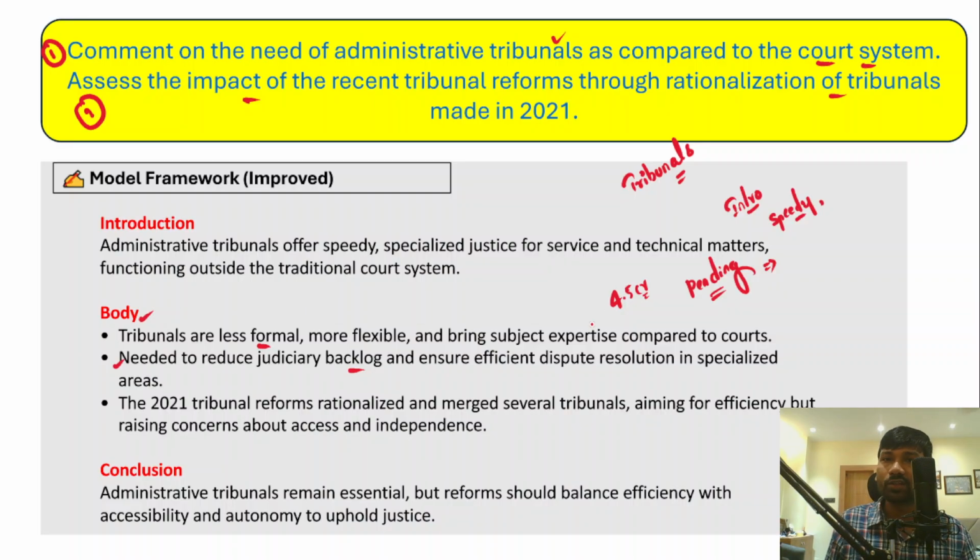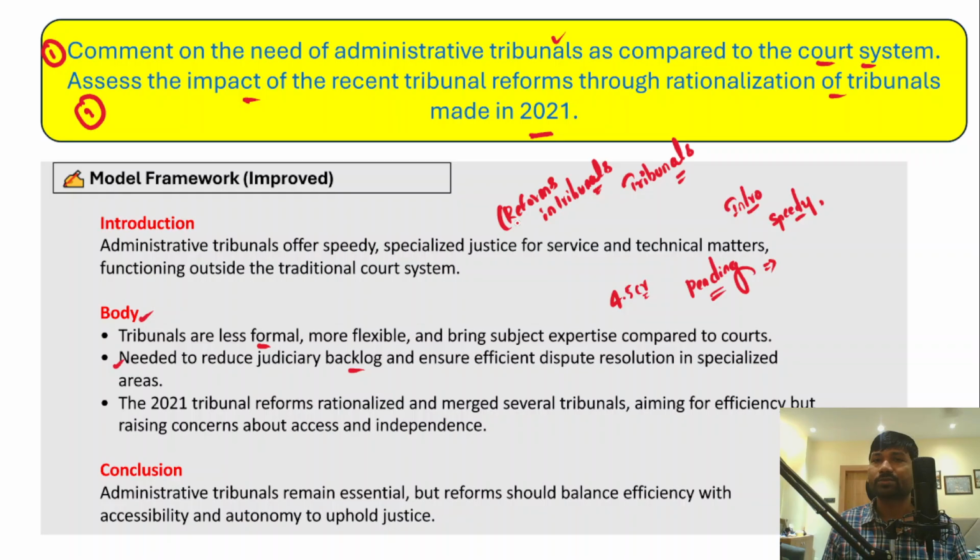And then you need to talk about the 2021 reforms, reforms in the functioning of the tribunals. So you have to mention this aspect as well.